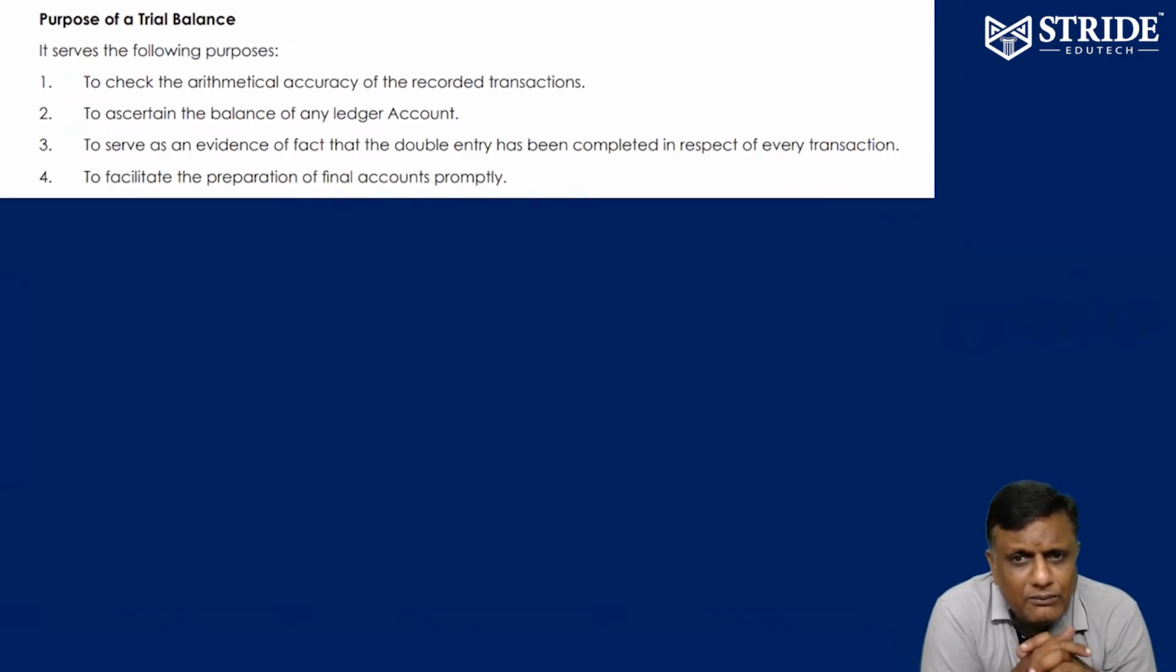What is the main purpose of trial balance? It is to check the arithmetical accuracy of all the recorded transactions. It is to ascertain the balance of any ledger account, and to serve as evidence whether the double entry has been properly posted or not. You have to check it out. And finally, having prepared the trial balance, it is easy for us to prepare the trading account, profit and loss account, and balance sheet. Final accounts we can promptly prepare.